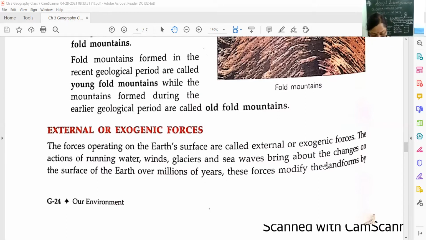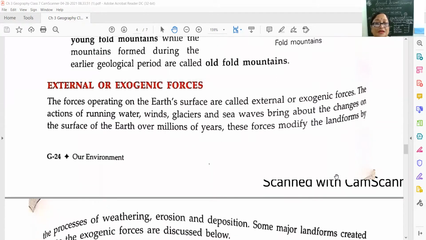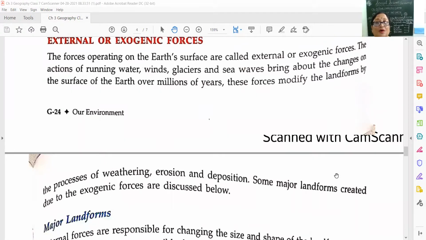These forces modify the landforms by the processes of weathering, which, as I've already told you, means breaking down of rocks into smaller particles; erosion, which means the removal of material; and deposition, which means accumulation of material.